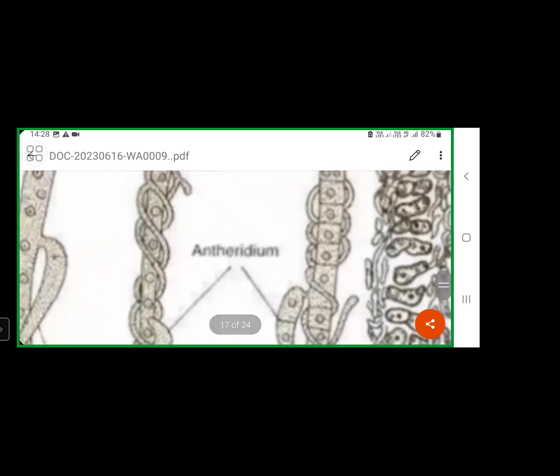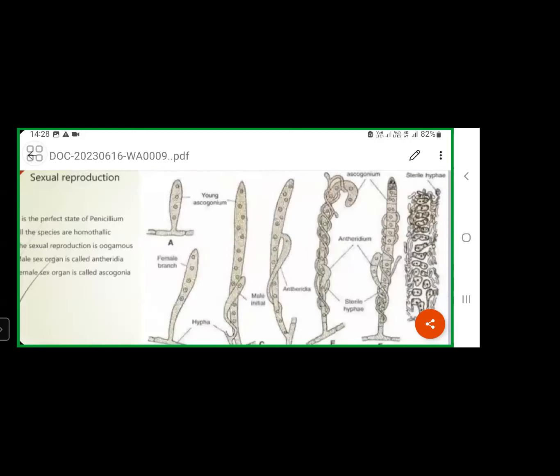So this ascogonium shows many chambers. In each chamber, 2 nuclei are present, and both are involved in the fusion. The fusion of 2 haploid nuclei results in the formation of one diploid nucleus. Like that, a diploid nucleus will develop in each and every chamber.